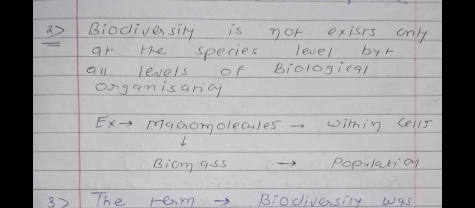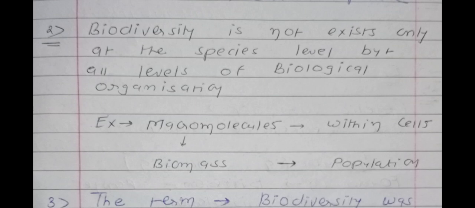You know that different types of biological organization are there. At the microbiology level, meaning the cellular level, different types of cells are there, and these cells have different types of macro as well as micro molecules. So it is one type of microscopic level. And you know that at the end, different types of populations, communities and ecosystems will be there. So it is one type of level of ecology.